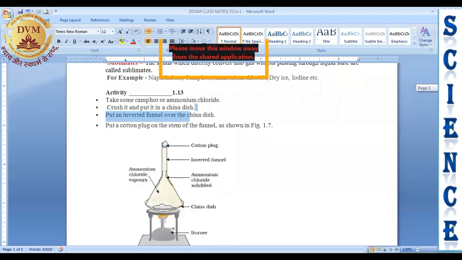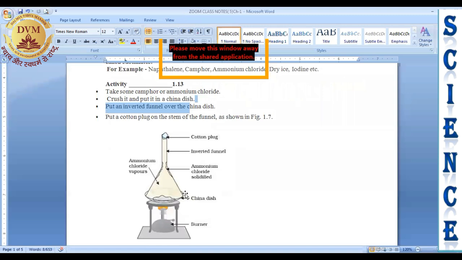This is a white bowl which is known as the china dish. We have taken ammonium chloride into the china dish. Next, put an inverted funnel over the china dish. You have seen the funnel. We have to invert the funnel on the china dish, means cover that ammonium chloride with the inverted funnel. This is the inverted funnel, right?